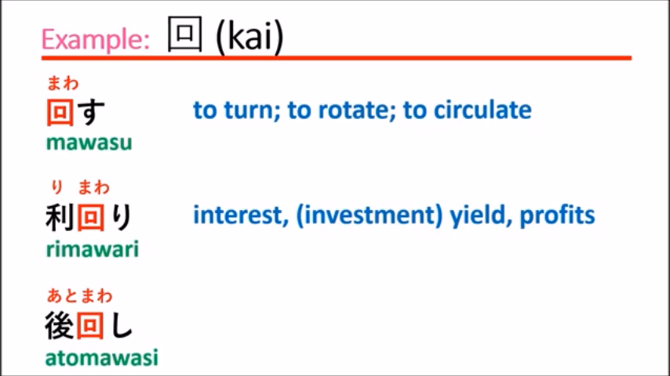Ato mawashi. Ato mawashi means putting off or postponing. The kanji of ato means after that. Mawashi means turn around, right? Or means around, right? So when you use turn around after, it means postponing, right? So you can use